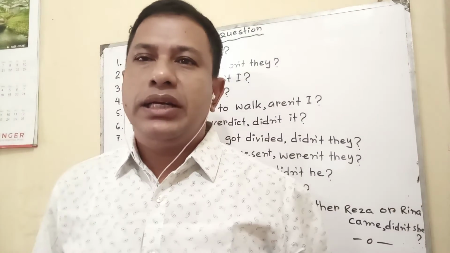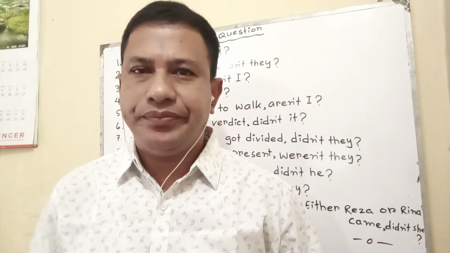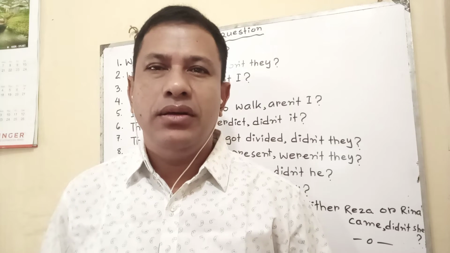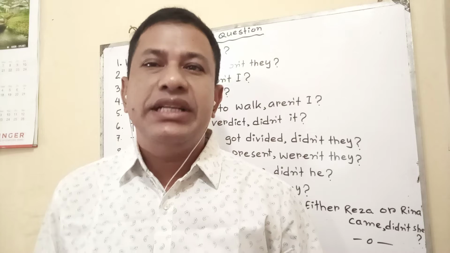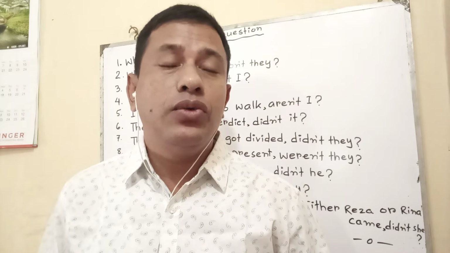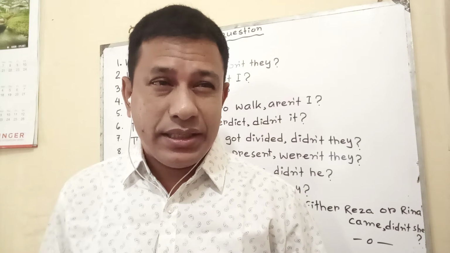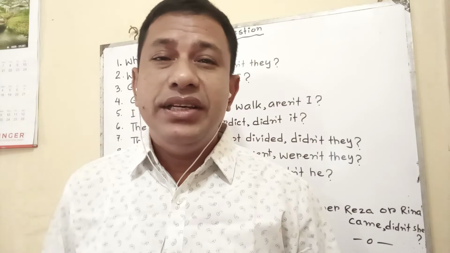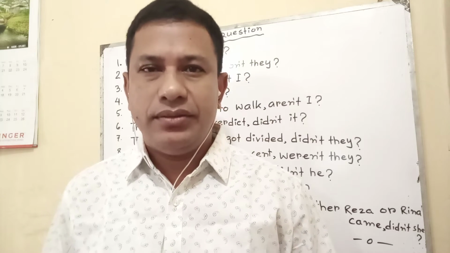You know that in class 19 level, tag question is very much important. There are four types of questions: yes no question, WH question, tag question, embedded question. Yes no question, which ones are? Do you like it? Did they collect it? In that way. WH question: why is he coming here? Why did he collect that?